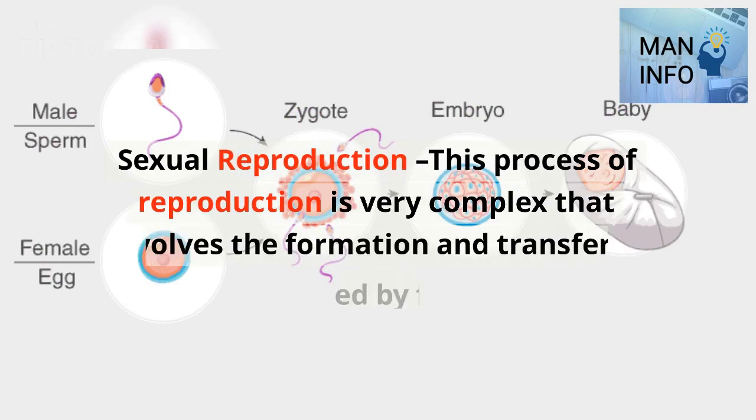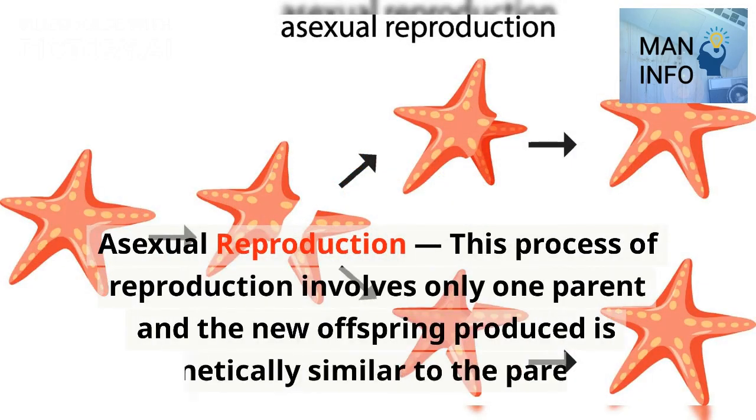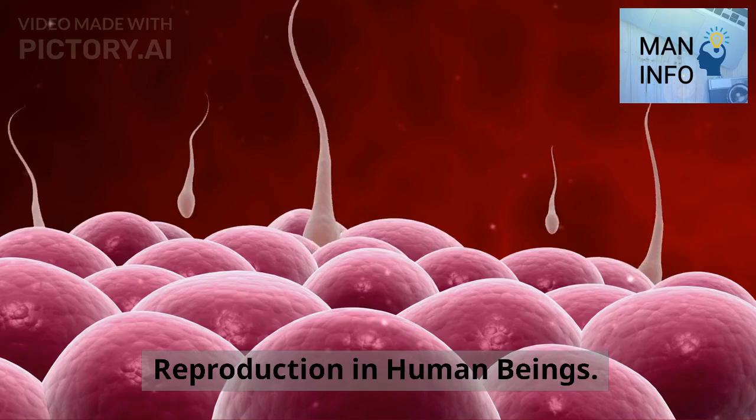Sexual reproduction. This process of reproduction is very complex and involves the formation and transfer of gametes, followed by fertilization, the formation of the zygote, and embryogenesis. Asexual reproduction. This process of reproduction involves only one parent and the new offspring produced is genetically similar to the parent.